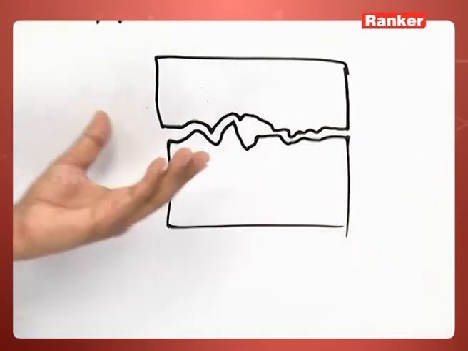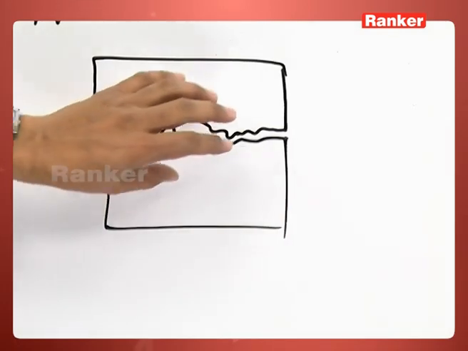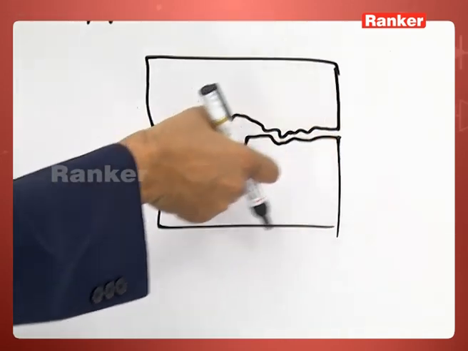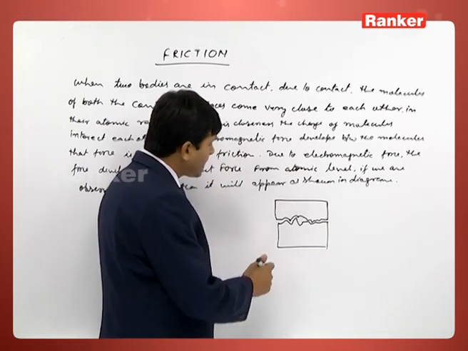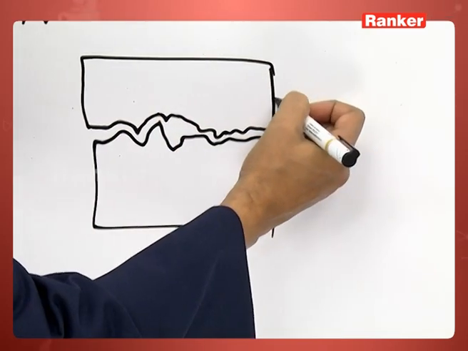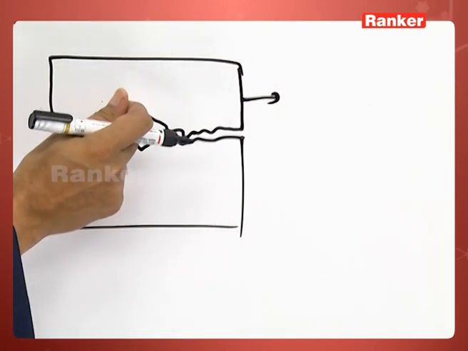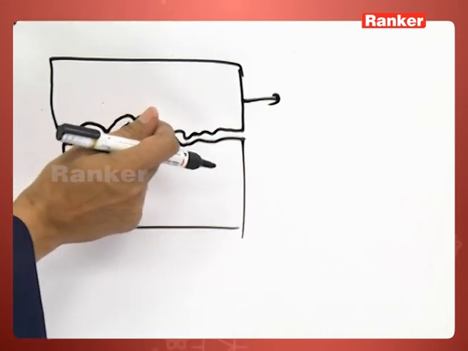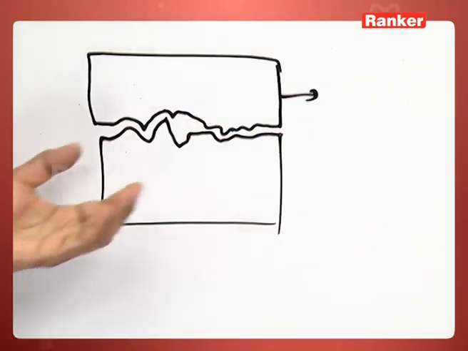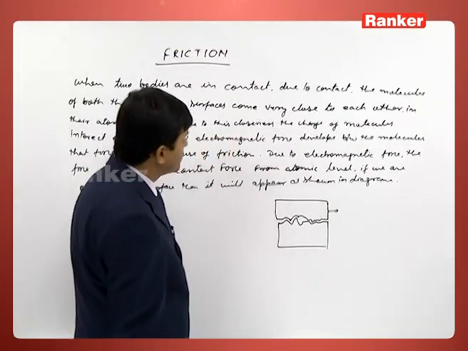Because of that closeness, electromagnetic force develops between the molecules. And when there is a tendency of motion, suppose one body is trying to slip over another body, what will happen? We can say interlocking will develop. Suppose this body wants to slip over the other body. As it slips, suppose this end reaches here, then it will be interlocked by the other molecule. So if we have to push again, we need some extra force to push this body. That is one of the reasons also.